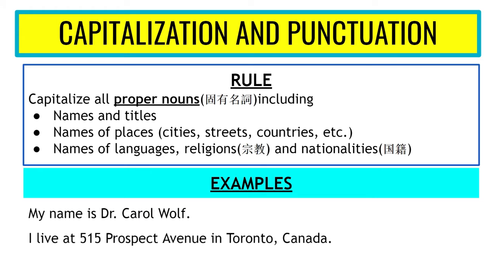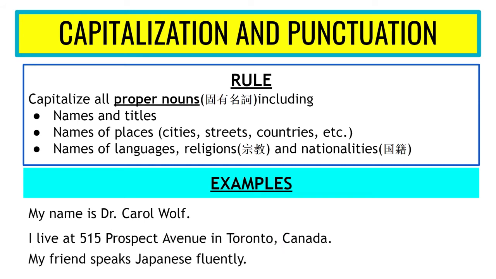Next, "I live at 515 Prospect Avenue in Toronto, Canada." I, of course, is a pronoun, but also the beginning of a sentence, so it is a capital I. Prospect Avenue. Now this is the name of a street, just like Sanjo or Kawaramachi are. So the P for Prospect is a capital P. A for Avenue is also a capital A. Avenue means street or road. Next, of course, Toronto is the name of a city, so the T is a capital T. And then Canada is the name of a country, so we have a capital C there as well.